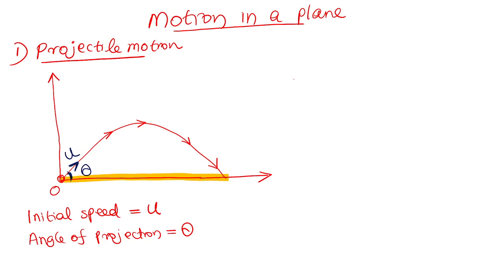And the height, which is said to be the maximum height. And one more thing is the time of flight. How long the body takes to travel from the initial point to the final point. So these are the three formulas I am going to derive.